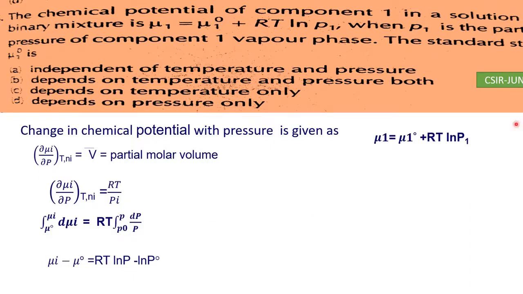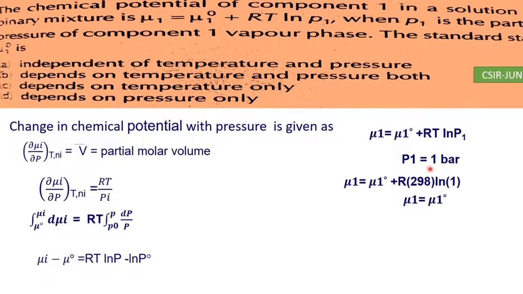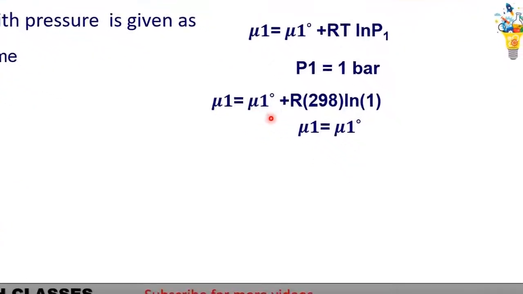Here the equation is given. So this is the basic part. It is obtained from the chemical potential changes with pressure, and this is given in our question. Mu1 is equal to mu1 0, that is the standard condition, plus RT ln P1. At standard condition, the pressure is taken as 1 bar. So by substituting this value and the temperature value, you get mu1 is equal to mu1 naught, the standard state, plus R 298 ln 1. Ln 1 is equal to 0, so this term will vanish. So mu1 is equal to mu1 0.